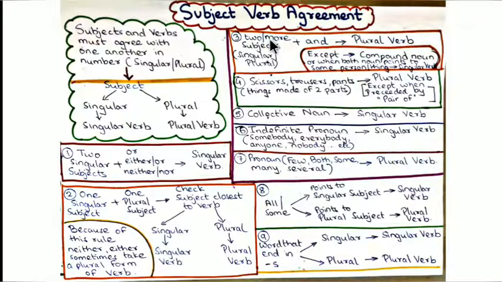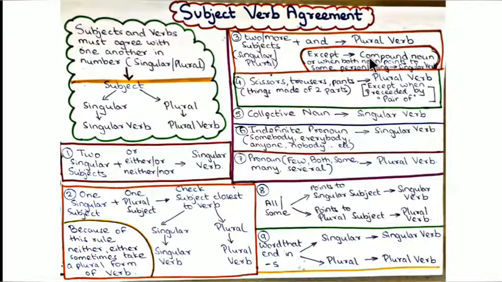verb. Two or more subjects, either singular or plural, are joined by the word and. When two or more subjects, which may be either singular or plural, are joined by the conjunction and, we always use the plural form of verb, except when the subjects used are a compound noun.